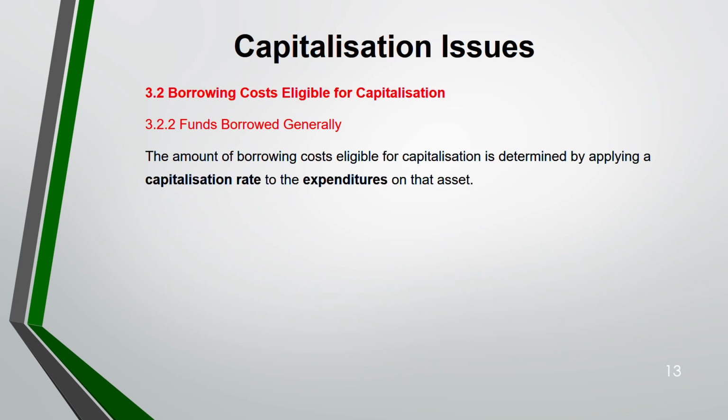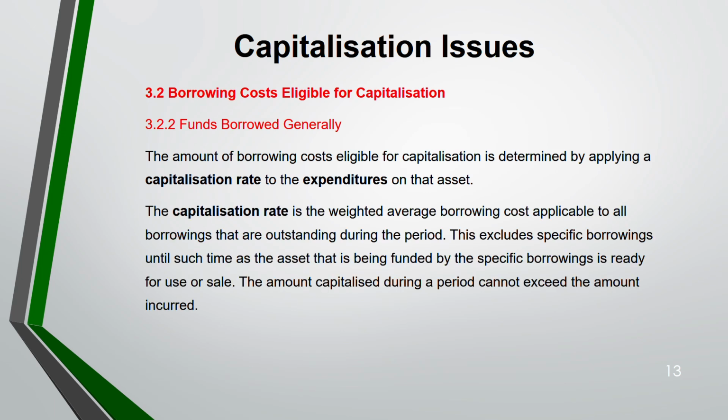Funds that are borrowed generally. Here you have to use a capitalization rate, okay? So the amount of borrowing cost eligible for capitalization, you will multiply a capitalization rate to the expenditure on that asset. Capitalization rate is your weighted average borrowing cost applicable to all borrowings outstanding during the period. Remember, this excludes your specific borrowings until such time as the asset being funded by specific borrowing is ready for use or sale. So the amount capitalized during a period cannot exceed the amount that you have incurred.